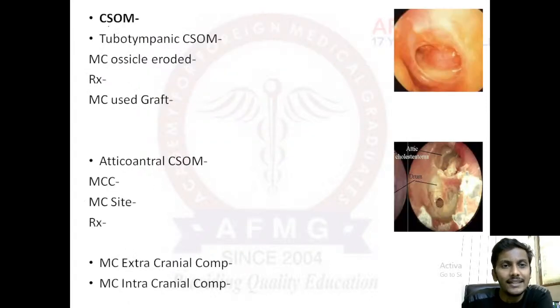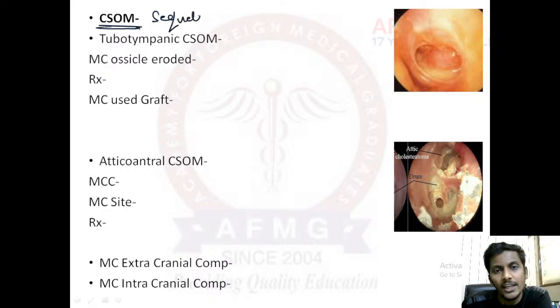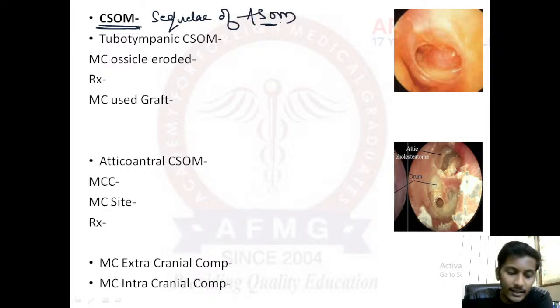If we talk about CSOM, guys, an important question: chronic suppurative otitis media. Suppuration means pus formation. So wherever the term suppurative comes, that means it is a pus forming infection. So chronic suppurative otitis media is also a pus forming infection of the middle ear. CSOM usually develops as a sequel of ASOM, that is acute suppurative otitis media.